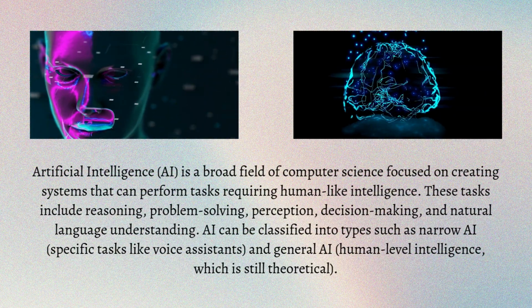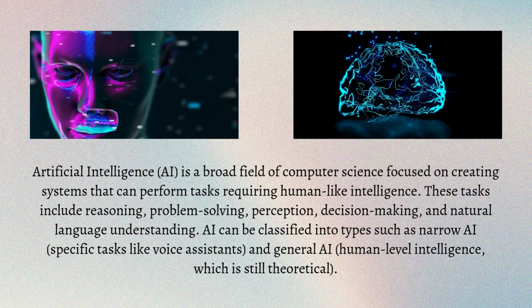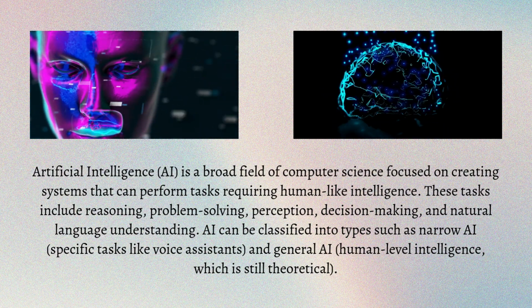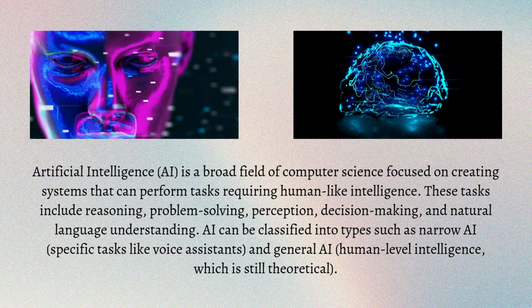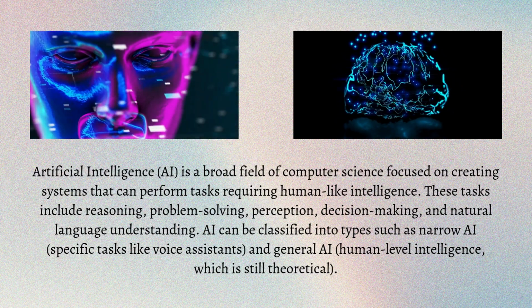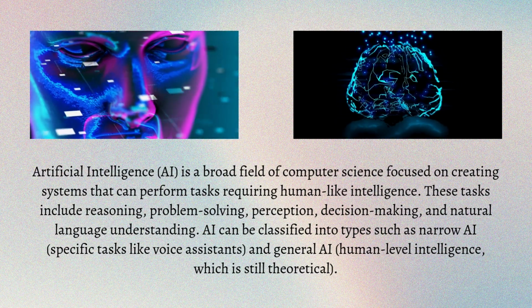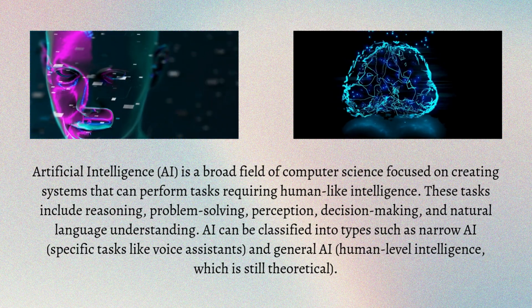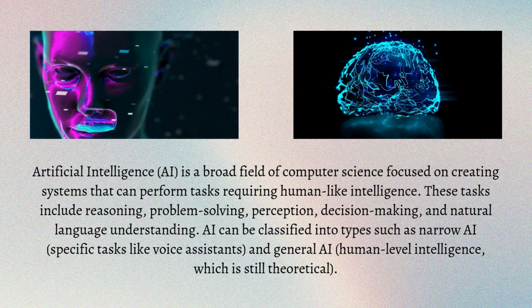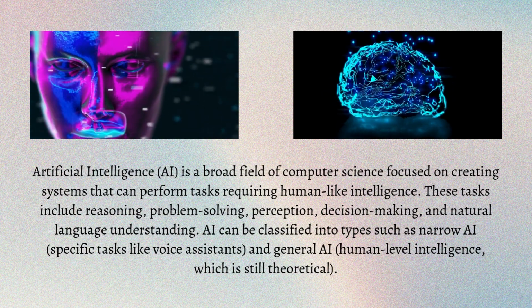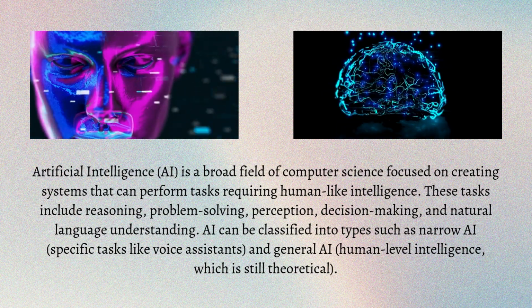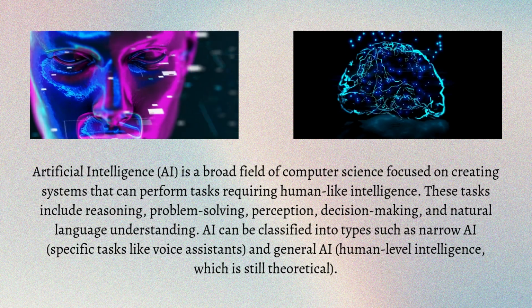Artificial intelligence, AI, is a broad field of computer science focused on creating systems that can perform tasks requiring human-like intelligence. These tasks include reasoning, problem-solving, perception, decision-making, and natural language understanding. AI can be classified into types such as narrow AI, specific tasks like voice assistance, and general AI, human-level intelligence, which is still theoretical.